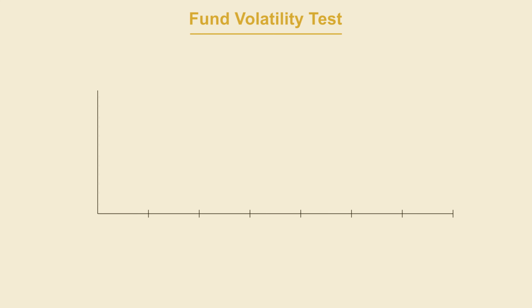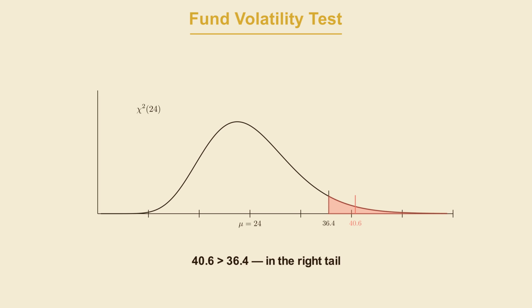A chi-square with 24 degrees of freedom has its mean at 24 and its 95th percentile at about 36.4. The statistic, 40.6, sits above that. If the fund's true volatility hadn't changed at all, a result this large would occur less than 5% of the time just from sampling 25 months of data. That's a useful benchmark. When we get to statistical inference, we'll build the formal decision framework around exactly this kind of tail area calculation.